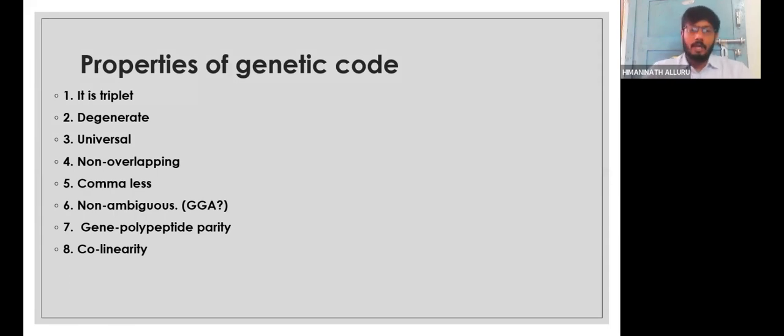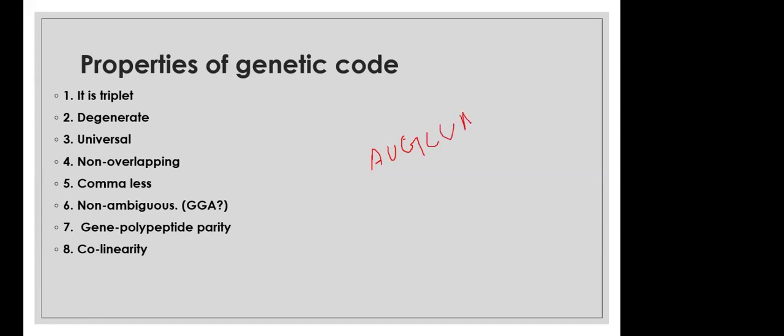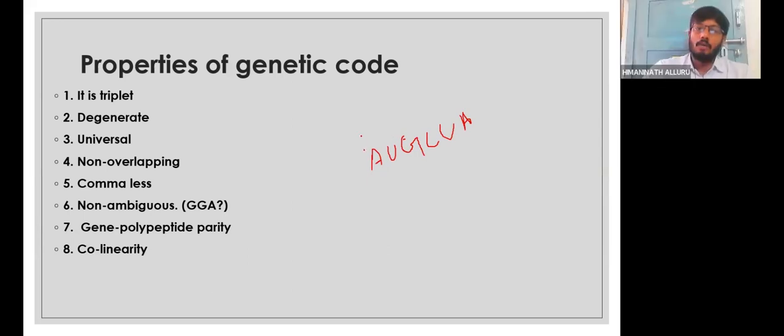Non-overlapping. Very important. Children need to understand what we mean by overlapping and what is non-overlapping. Of course, we are explaining. Say, for example, we have A, U, G, and next we have C, U, A. In non-overlapping, AUG will be read as one codon and next CUA will be read as another codon. If it is overlapping, what will happen? UGC will be read as one codon, GCU will be read as one codon, then CUA will be read as one codon. Like that, it will be overlapping.